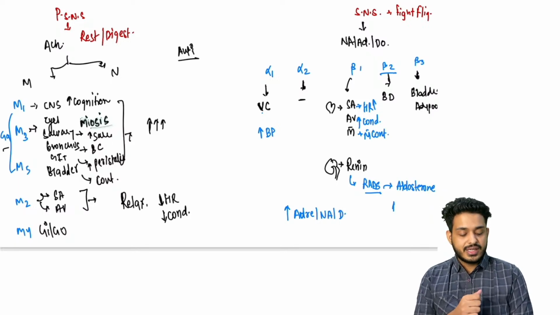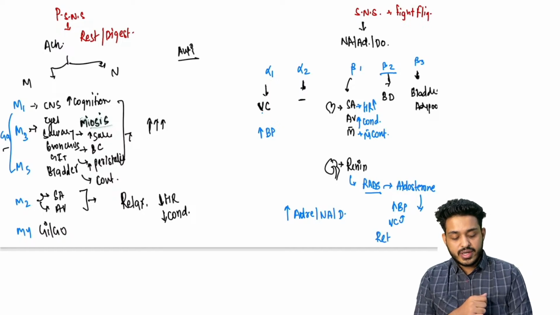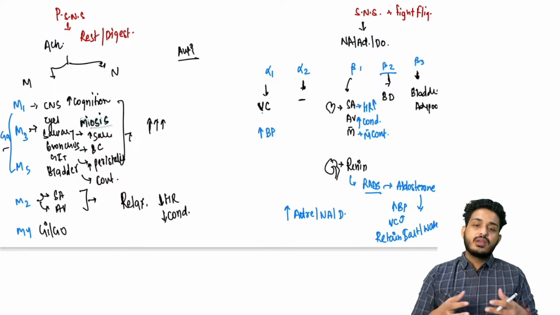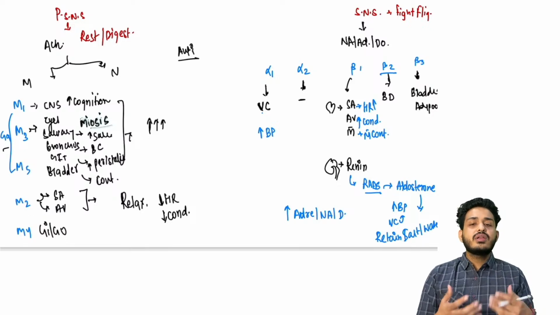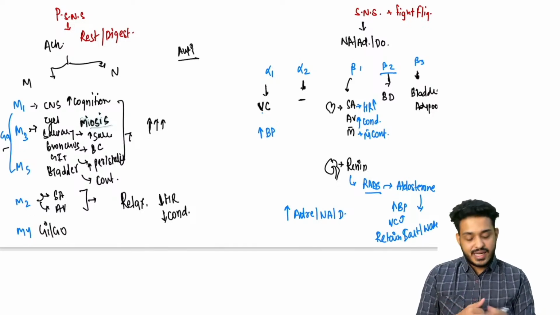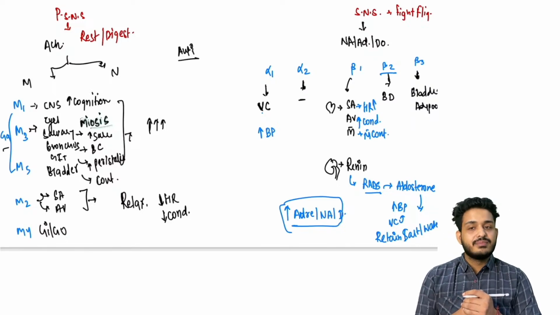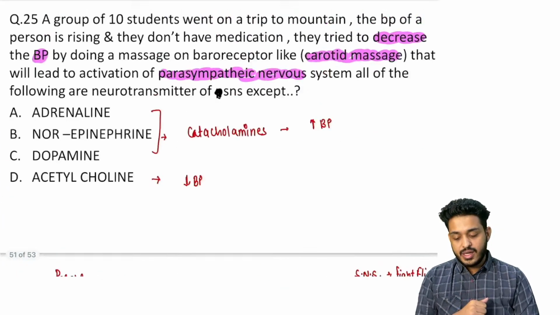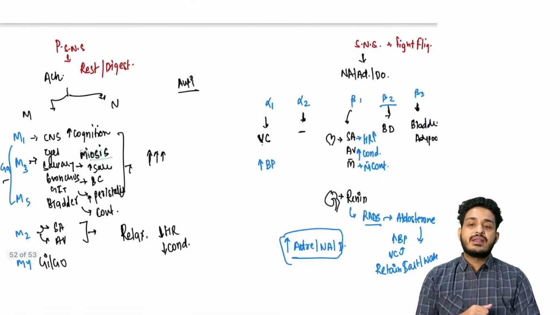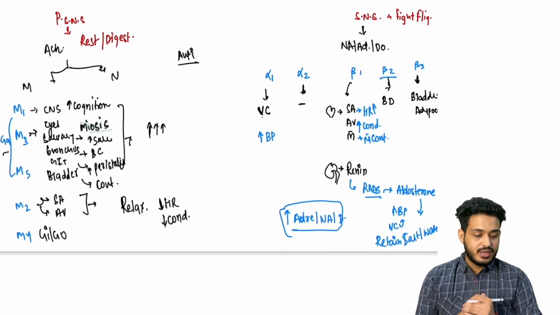It is going to increase the BP. Aldosterone is going to do vasoconstriction, leading to increase in the BP. It is going to retain salt and water. That is going to lead to increase in the fluid in the body. If fluid is increased in the body, what will happen? Blood pressure will be increased, right? So this is the basic functioning of the parasympathetic and sympathetic nervous system that you should be remembering, the neurotransmitter and the basic functioning that we are discussing, right?